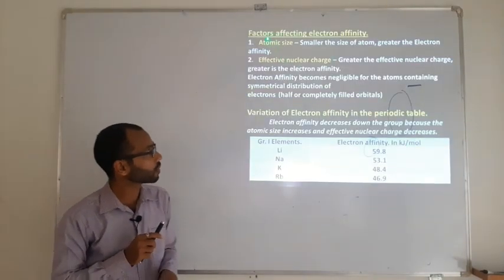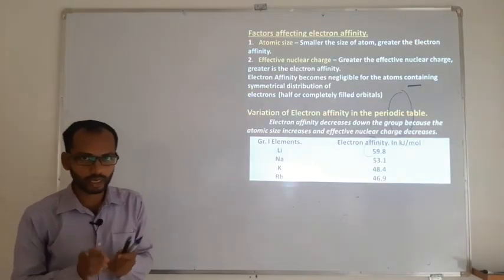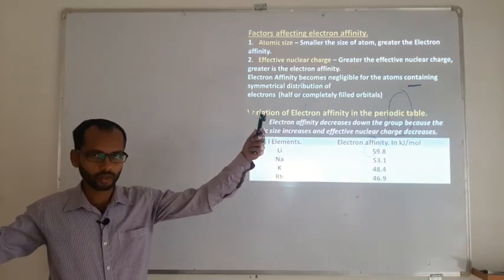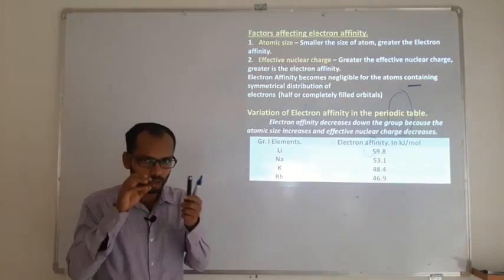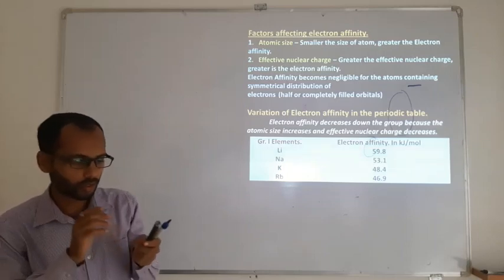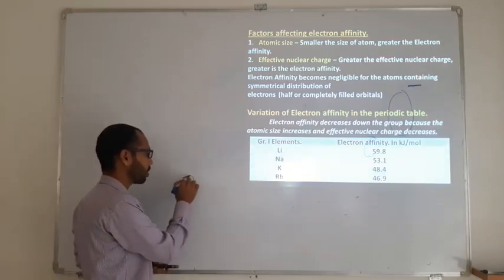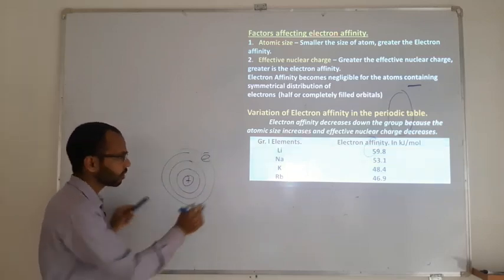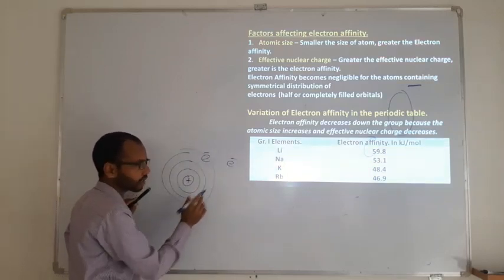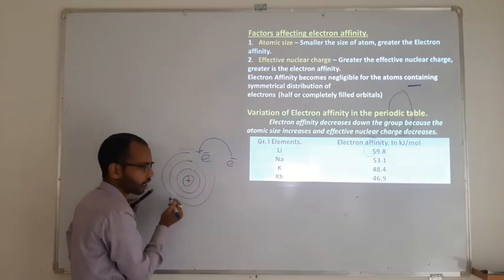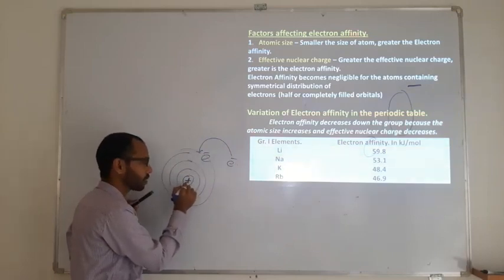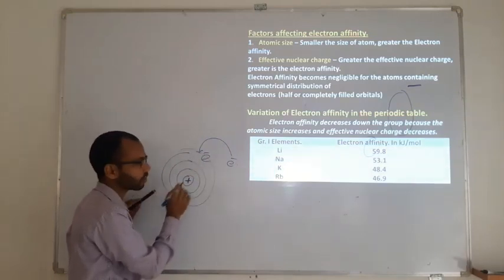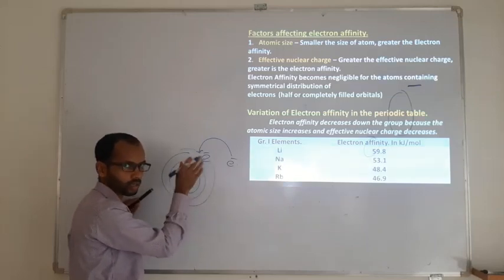So this is decided by the size of the atom. Basically, if the size of the atom is large, then who is the receiver actually there? The nucleus is the receiver, because the nucleus is positively charged and the outer shell is going to have electrons which are negatively charged. Whatever additional electron you are adding will go into the outer shell only. Now who is the receiver? It's the nucleus, because only an opposite charge can receive. An electron cannot receive an electron because they will repel.